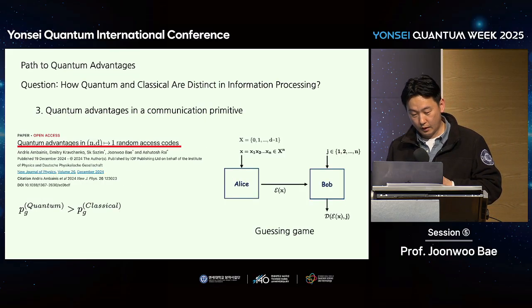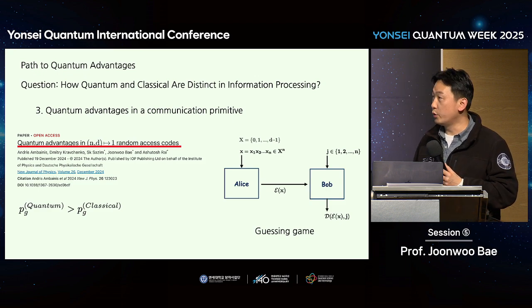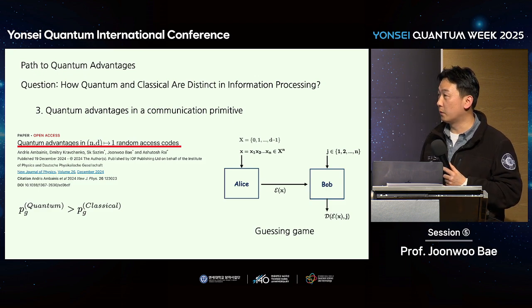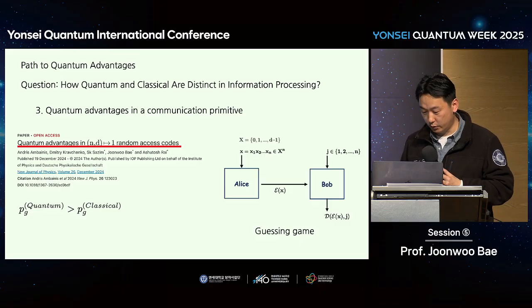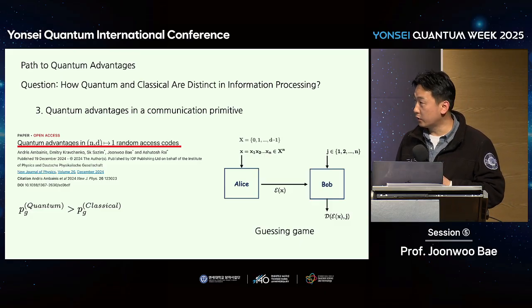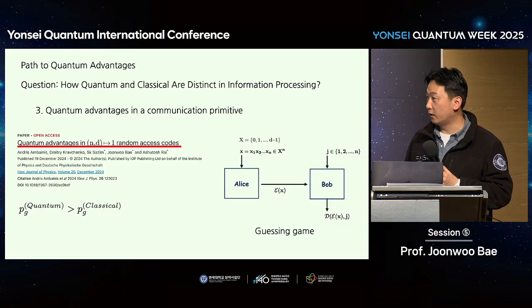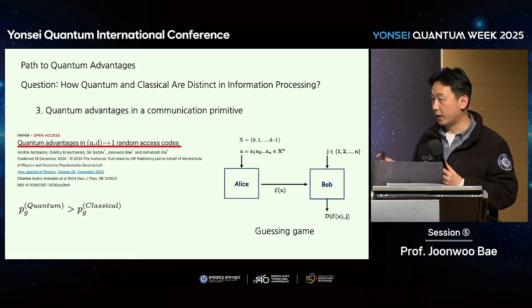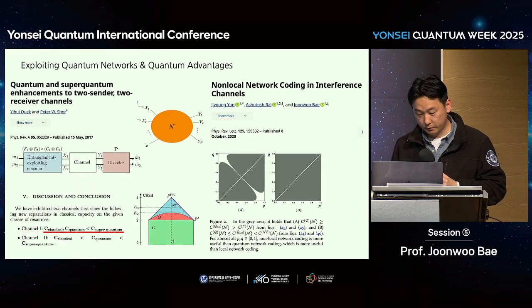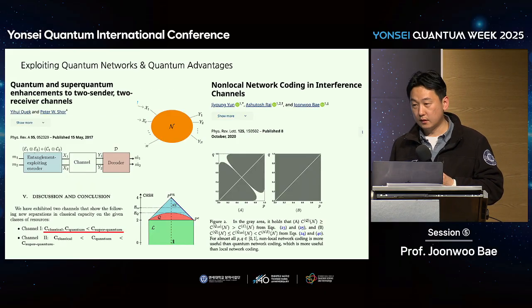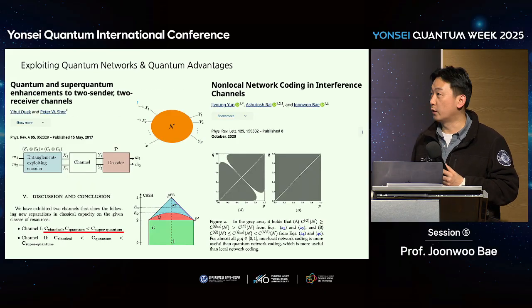Yeah. And this is another fundamental result in a communication primitive. There could be some advantages, in particular random access code. So there's a game, like a guessing game, where one gives some preparation and both make a guess. Then we could see some gap between quantum and classical scenarios. And maybe this is the last quantum advantage I want to emphasize.